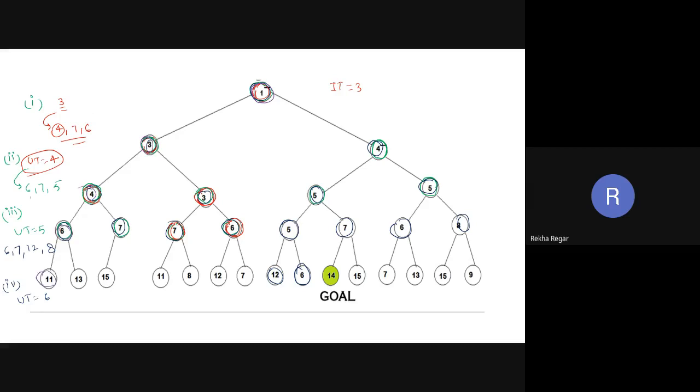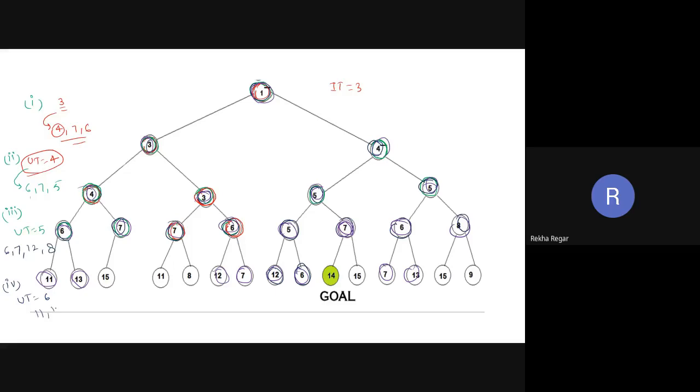Now we are going to 11, 13 and 7 also, and these values also, just because of 6, and here is the 12 and 6, here is the 7.